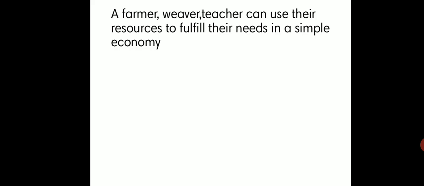They have to purchase goods and services by themselves in order to satisfy their needs. The farmer satisfies his needs first, then gives the rest to the market. But the weaver and the teacher have to work hard, get money, and then satisfy their needs.